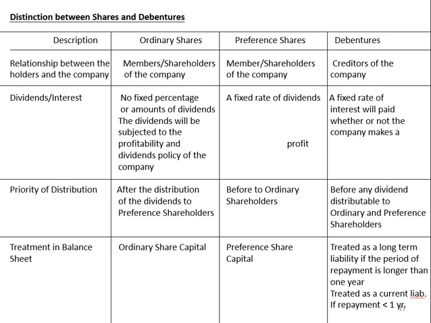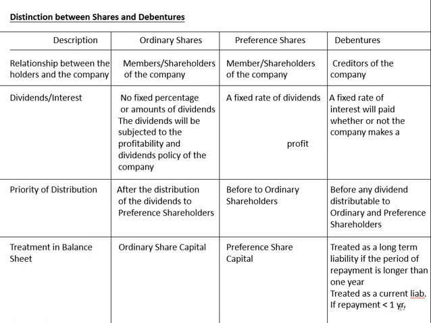The debenture holders first of all get their fixed amount of interest. After that, whatever is remaining, dividends are paid to the shareholders. And even in that, the preference shareholders are given preference over the ordinary shareholders. That's why they are named preference shares.